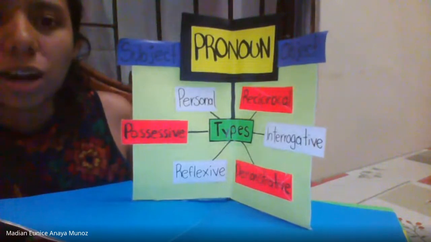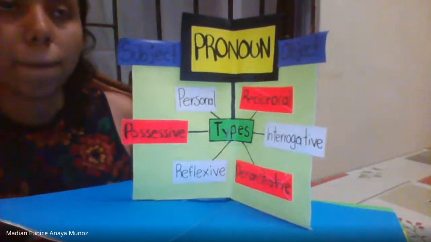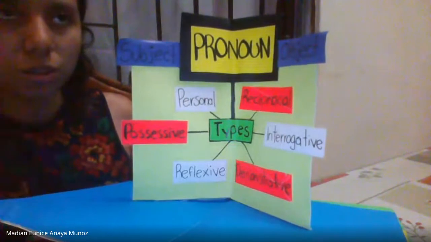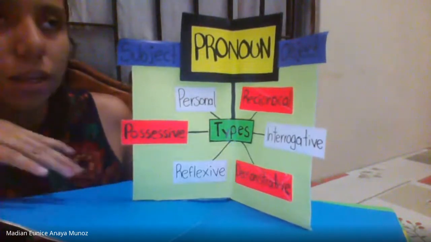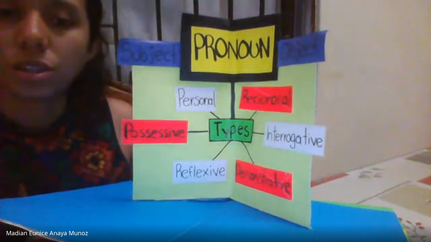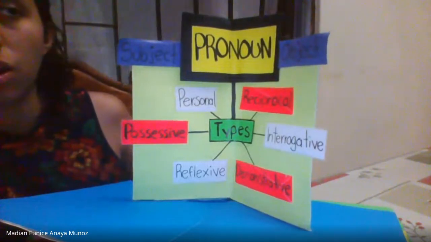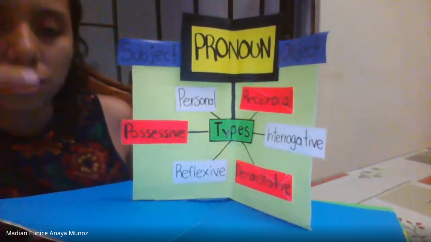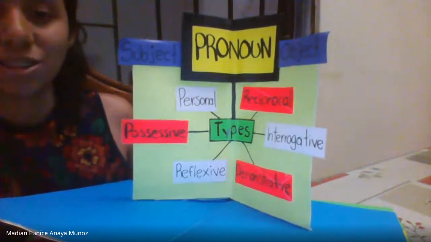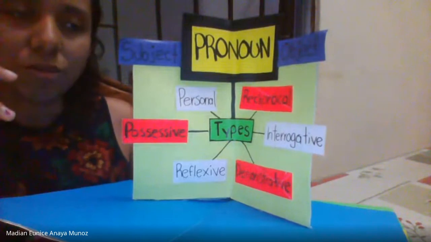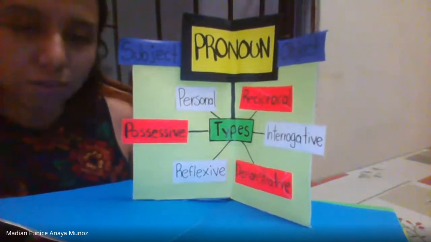Reflexive pronoun refers back to the subject of the sentence. It's like myself or yourself, himself, herself, itself, themselves or ourselves.